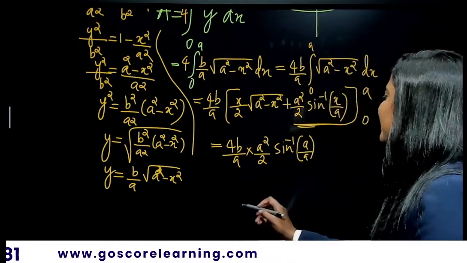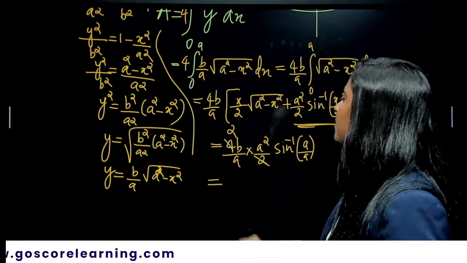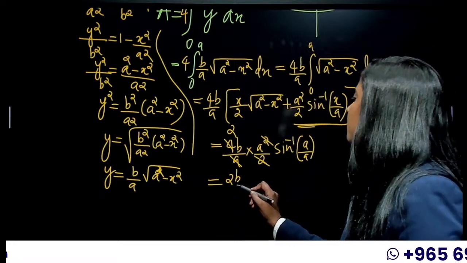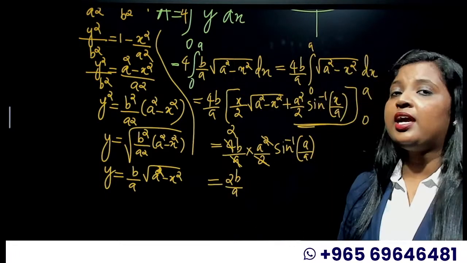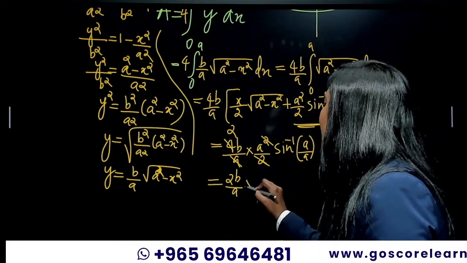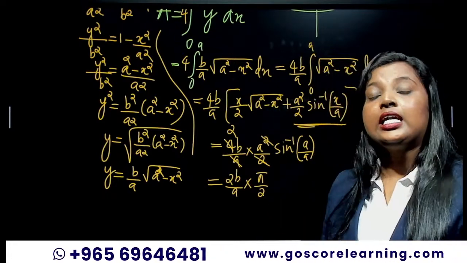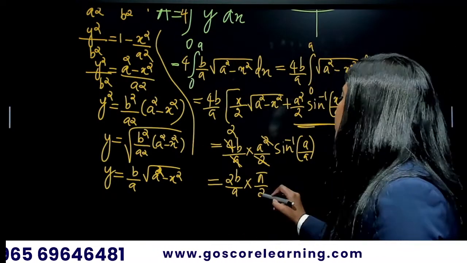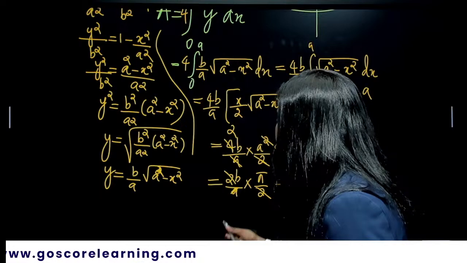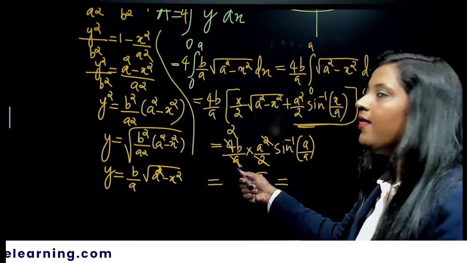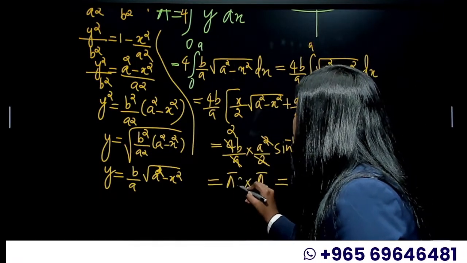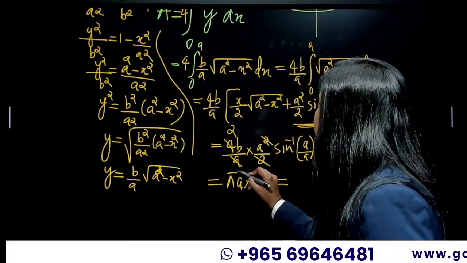That is equal to, then we are cancelling 2 and 4, so it will be 2 here. So 2b by a, then a from a squared, so it will be 2b by a into sine inverse of a by a, that is sine inverse of 1. What is sine inverse 1? Which angle of sine is giving you the value 1? It is pi by 2. So you'll be cancelling this and this. Sorry, I wrote this a here in the denominator. We cancel the a from the denominator, so we just have an a in the numerator.